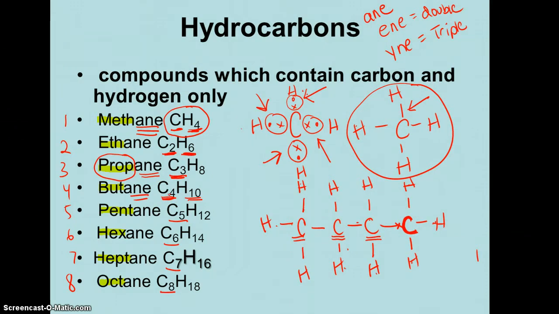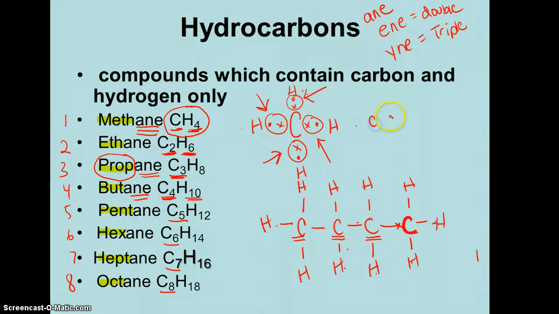Okay? Should we try another one? Let's try pentane. I'll erase this one. Pentane, 5 carbons, 1, 2, 3, 4, 5. It ends in A and E. Single bond, 1, 2, 3, 4. I'm not really counting those. I'm just attaching them because I know it ends in A and E. I know I have 5 carbons. That would be the very first thing you would do on each of these.